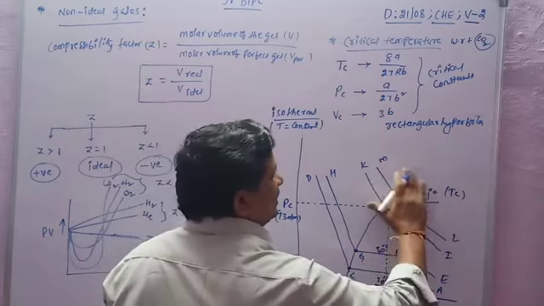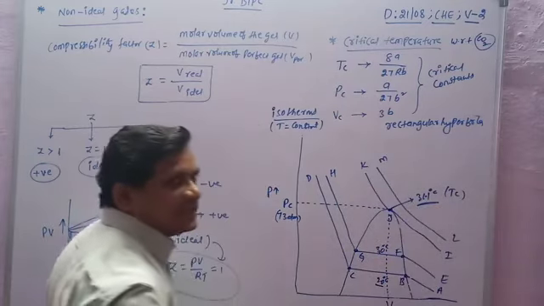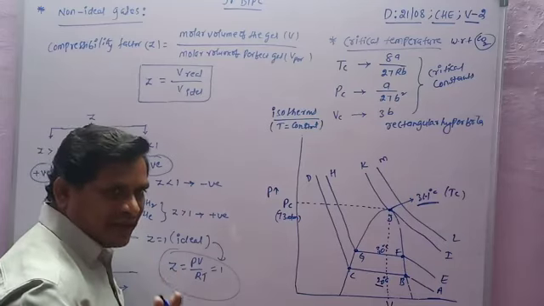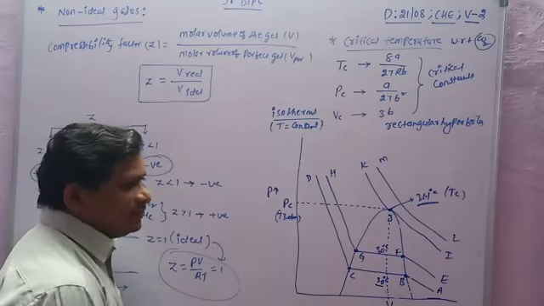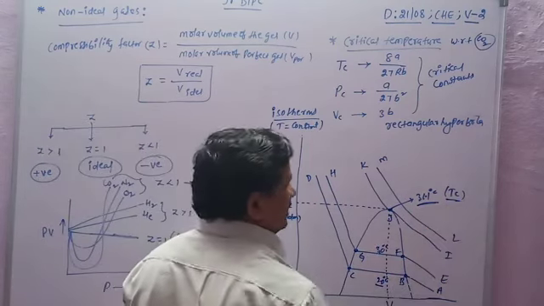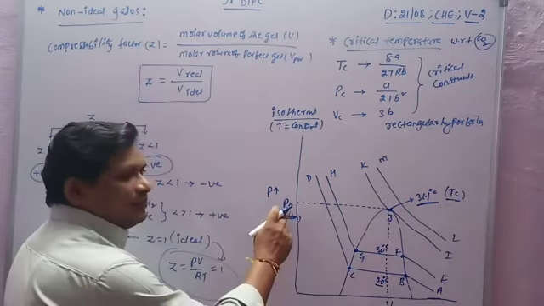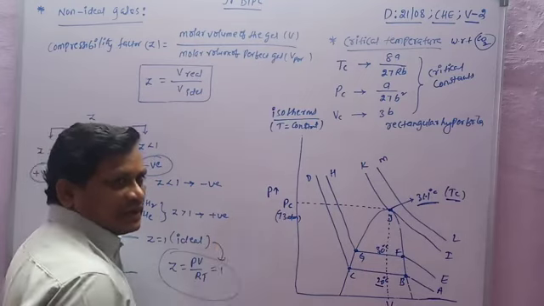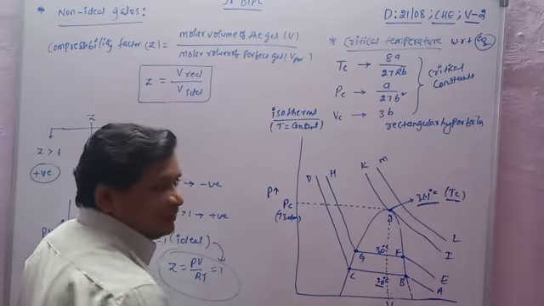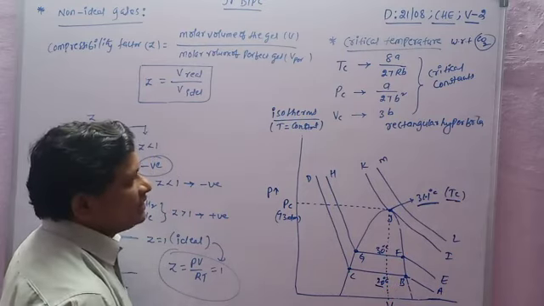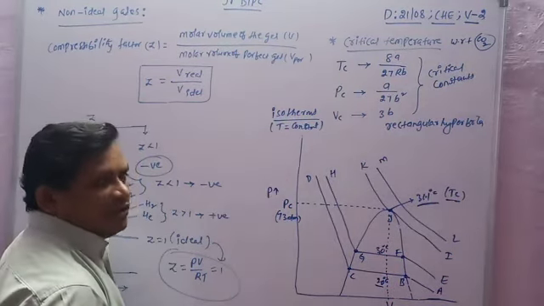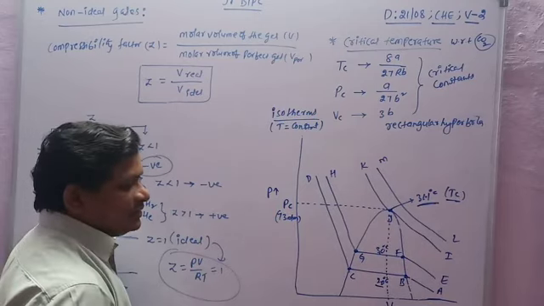So critical temperature means the highest temperature for liquefaction of gas, at which the gas is converted into liquid. It is called critical temperature. At critical temperature, the pressure is critical pressure, and the volume is critical volume. So these are the critical temperature constants.